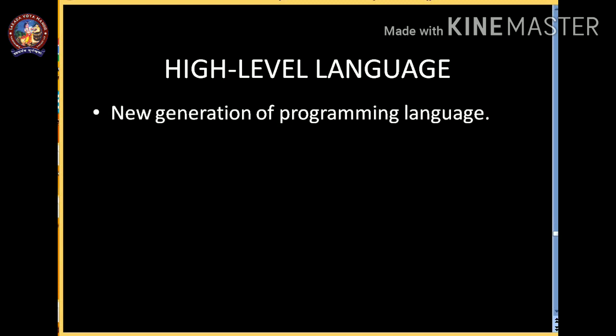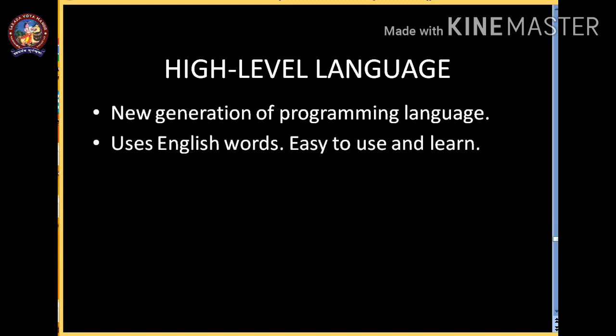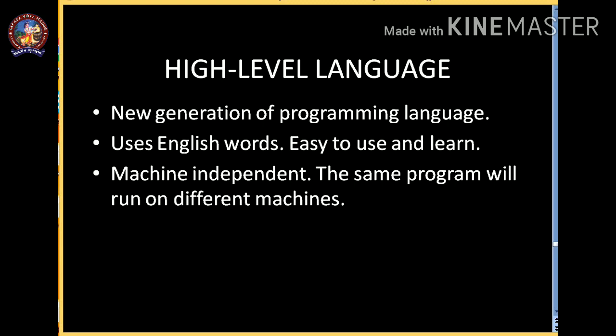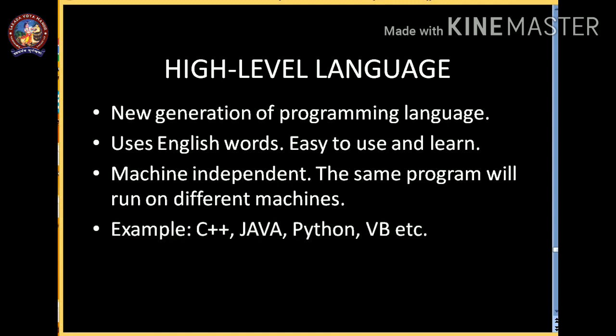Now let's talk about high-level language. High-level language is the new generation of programming language. It uses some English words, and that's why it is easy to use and easy to learn. You will learn about some programming languages later on. It is machine independent, which is the biggest benefit. That means a program written for a particular machine can be run on different machines. Some examples are C++, Java, Python, and VB. These are high-level languages.